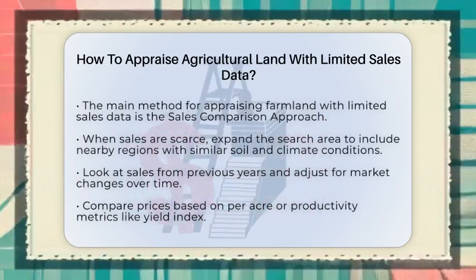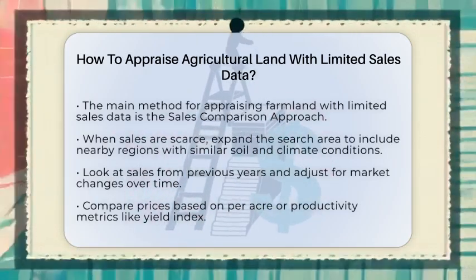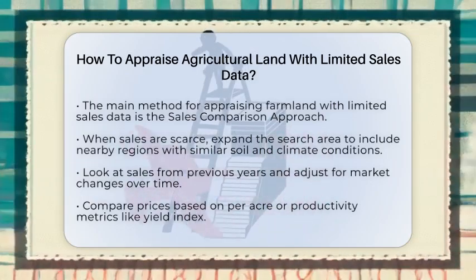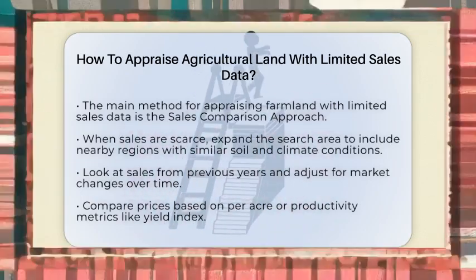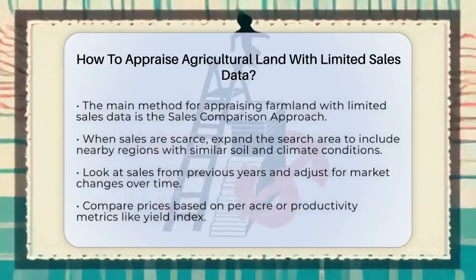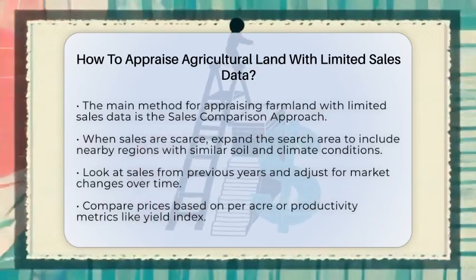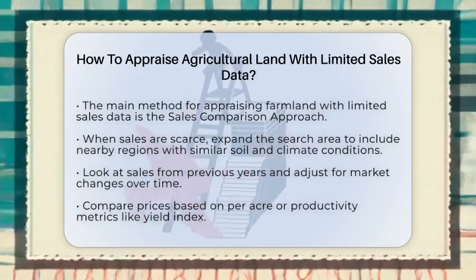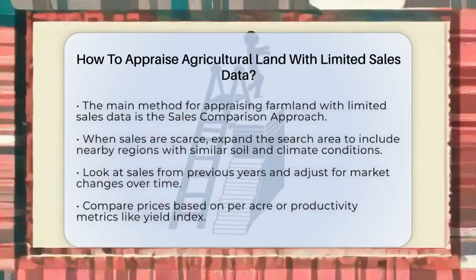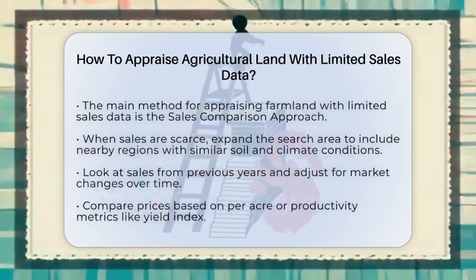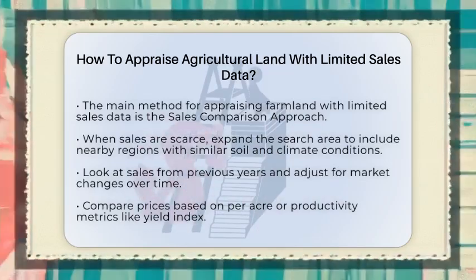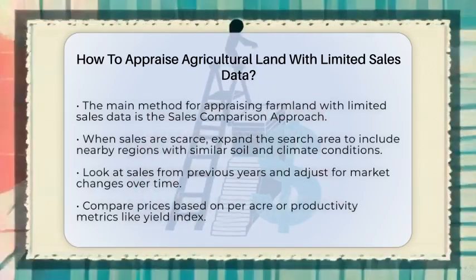First, the main method used is called the sales comparison approach. This involves looking for similar parcels of land that have sold recently. When sales are scarce, you need to broaden your search. Expand the geographic area to include nearby regions with similar soil types and climate. Also, look at sales from a few years back, then adjust for market changes over time.